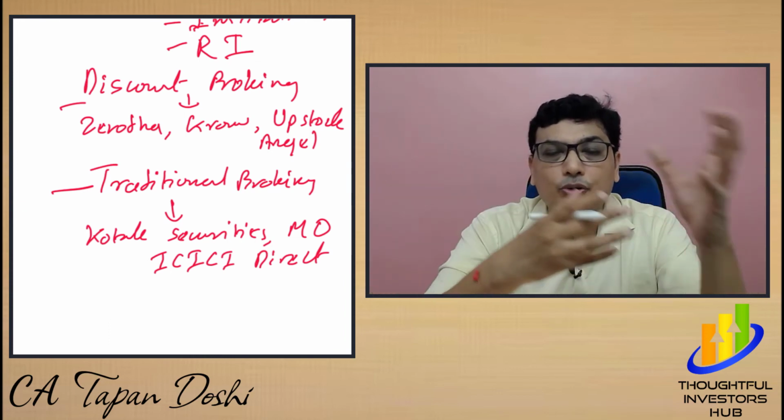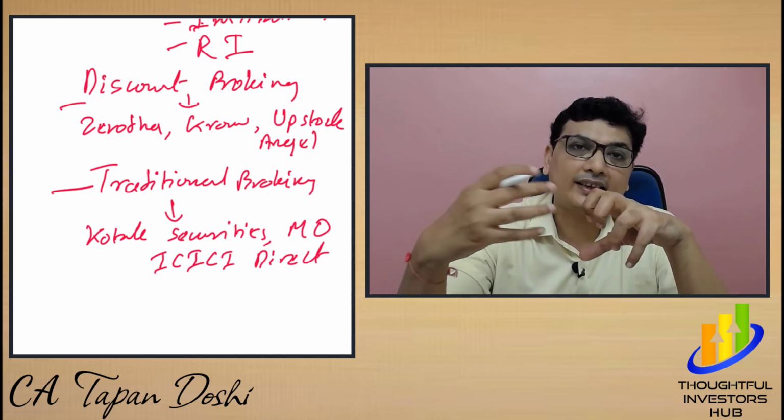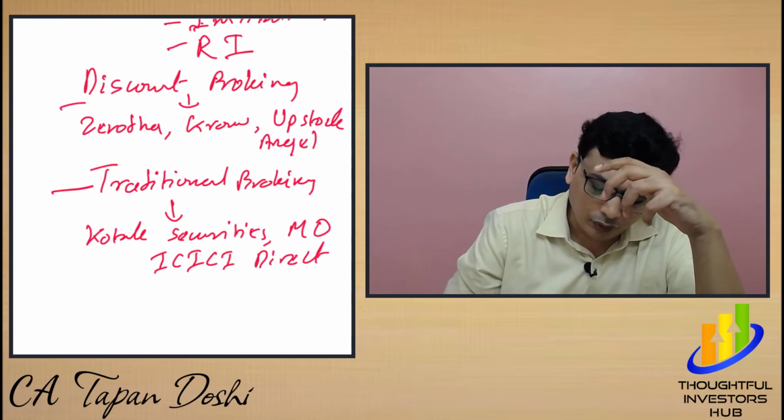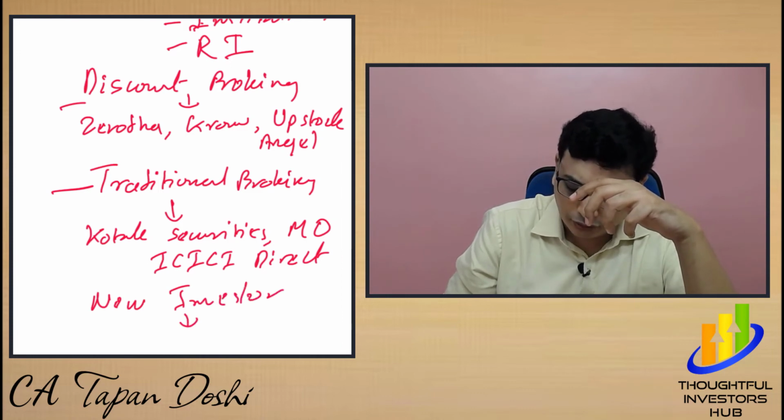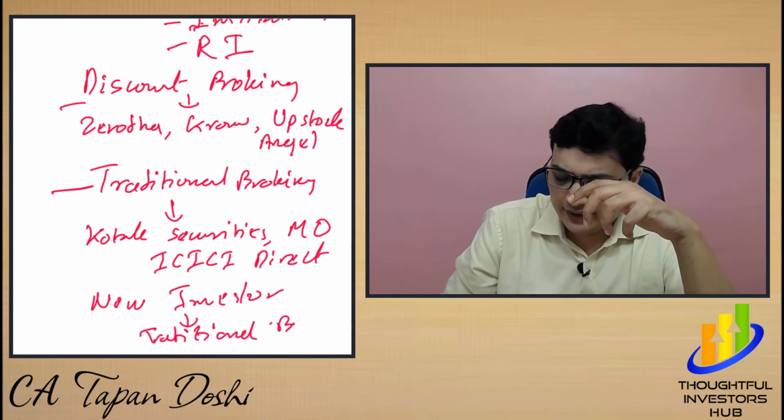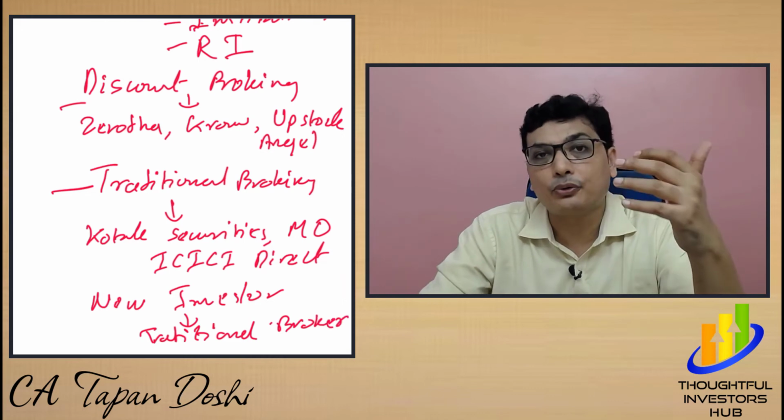So through that you can be helped, and that is why my suggestion is that if you are a new investor, go to a traditional broker, because at the end of the day, these guys will help you to trade.